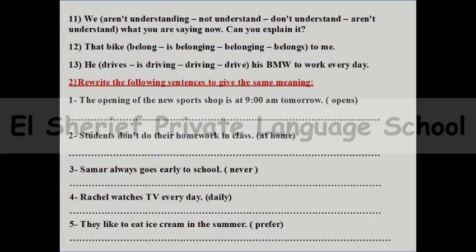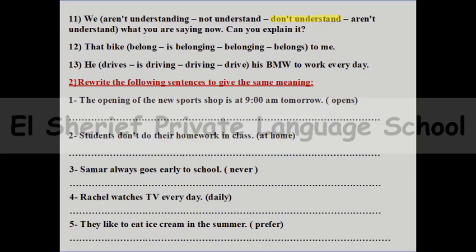And let's go to number 11. We space what you are saying now. Can you explain it? Can you say we aren't understanding? Or the perfect answer is we don't understand. Yeah, I can hear that. You remember that understand is one of the stative verbs, so I can say we don't understand.